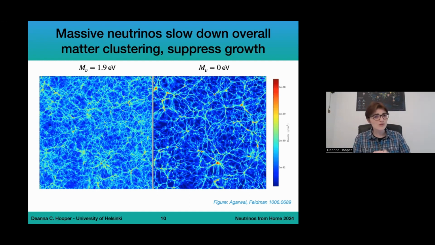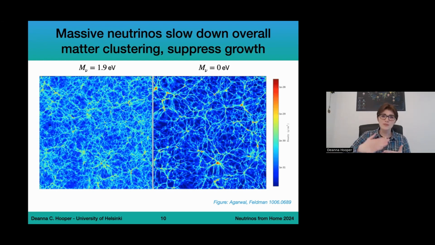In the case of massless neutrinos, you can see that there are a lot of bigger structures and not many smaller structures, so the density contrast is substantially bigger. The voids are much emptier and the dense regions are much more full than when we compare to the left image where we have neutrinos with mass.